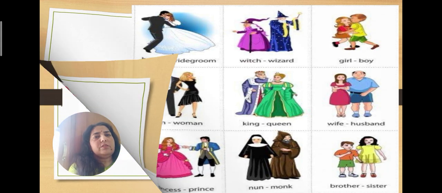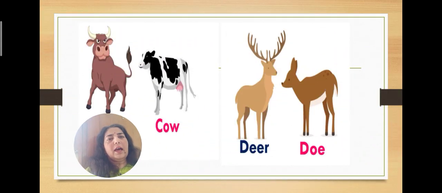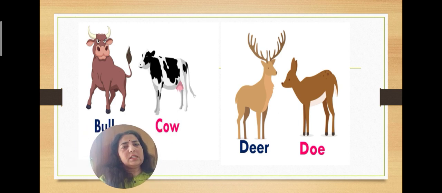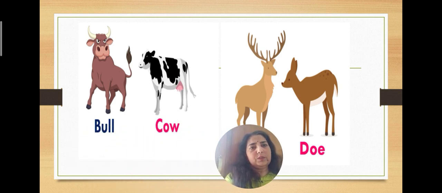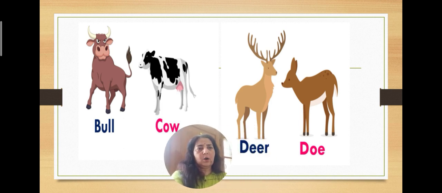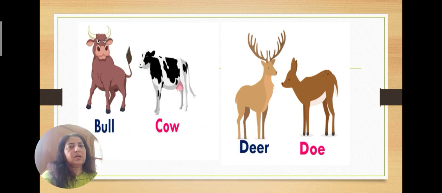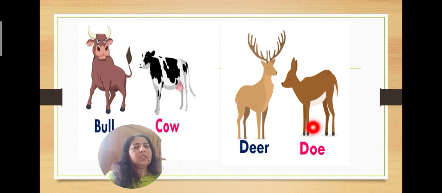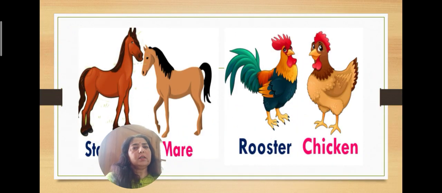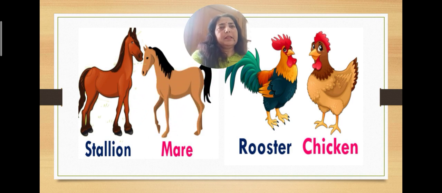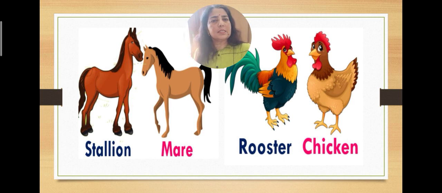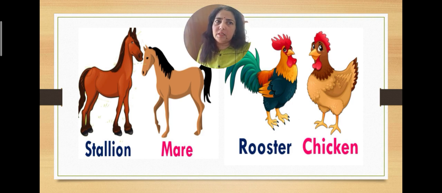In the same way, children, there are genders in animals also. Over here you can see a bull and a cow. The opposite gender of a bull is cow. Then deer and doe. Let's move on. We have a horse. Stallion is a horse. We can say horse and mare or we can say stallion and mare. Stallion means a horse, so the opposite gender of a horse is mare.